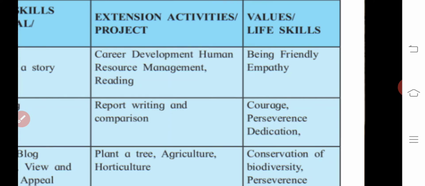But empathy is one step ahead, as I told you just before. What does that mean? Putting ourselves in the place of others and trying to understand why that person is behaving like that. This is called empathy. And practicing empathy is very difficult. But how can we get that knowledge, how to practice sympathy and empathy or any such life skill, life value or emotion? By making ourselves good readers. Reading is the only remedy, or solution, to develop ourselves.